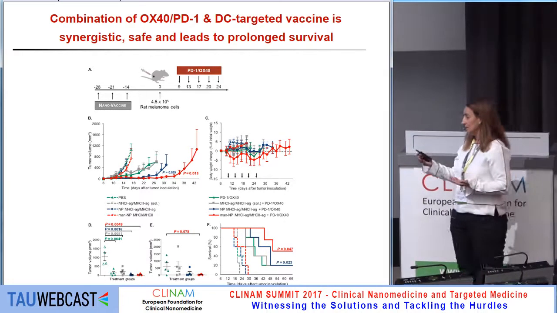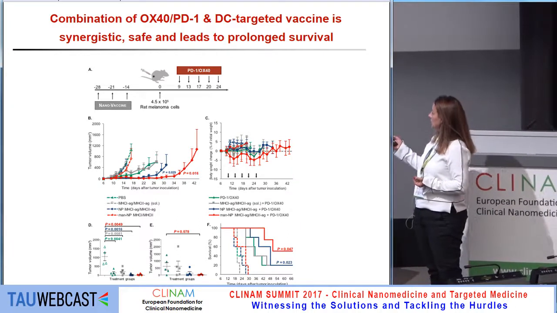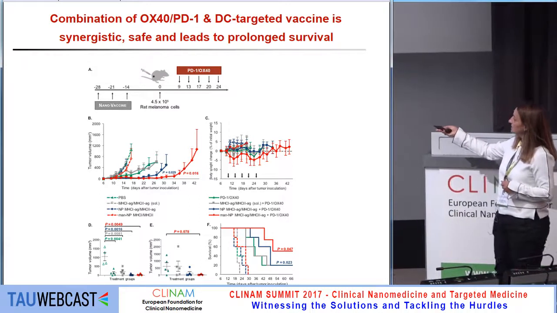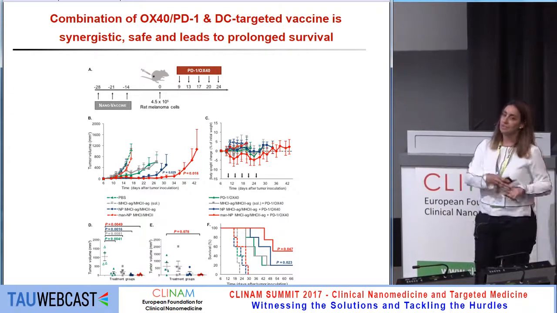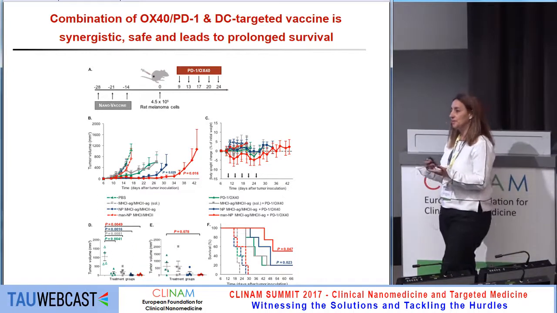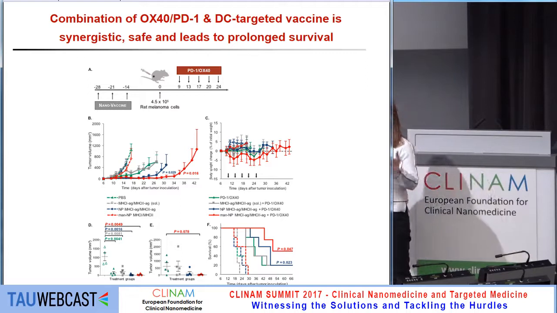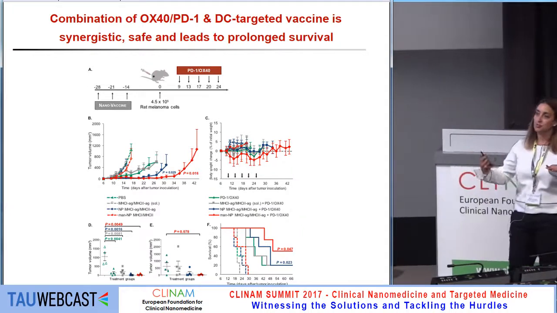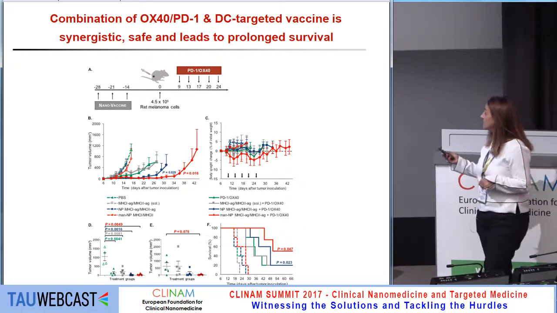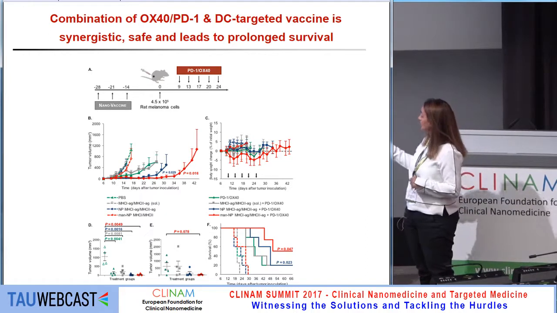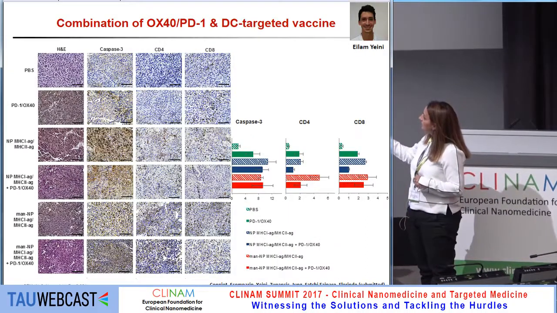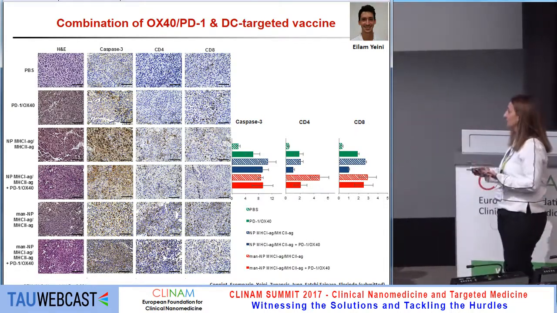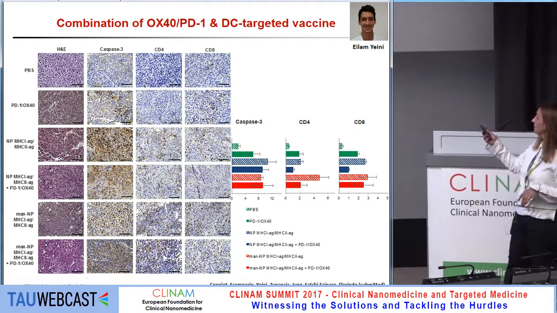We didn't treat them for very long, but for about 70 days, we could see an enhanced prolongation of survival, as you can see here, compared to those that were only vaccinated or only had a combination of the PD-1 and OX40, a combination that stimulates the cytotoxic T cells and, on the other hand, stops the brakes. It blocks the immunosuppression with the PD-1. So it seems that this combination is very promising for melanoma brain metastasis, and we indeed get CD4 and CD8 cells infiltrating, and this is one of the huge problems also in pancreatic cancer and others, to get those infiltrating and inhibiting the tumor growth.